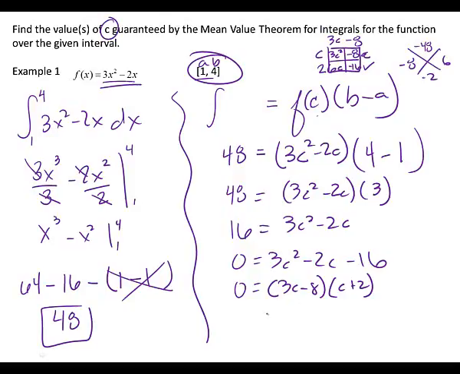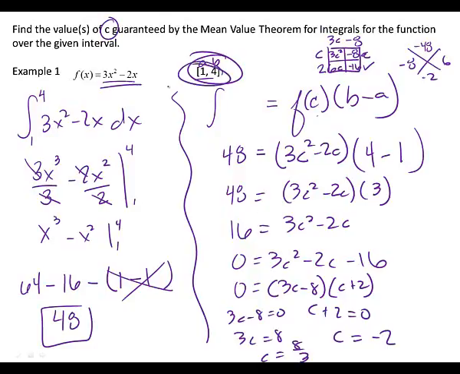So I'm going to take both of those and use my good old zero product property. Remember that? Set them equal to 0. So we've got 3c equals 8, c equals 8/3, and c equals what? Look at your interval. Can I use both of those? Which one can't I use? The negative 2 is extraneous, right? It's outside our interval. Had my interval been from negative 3 to 4, I could use the negative 2, but I can't in this case.